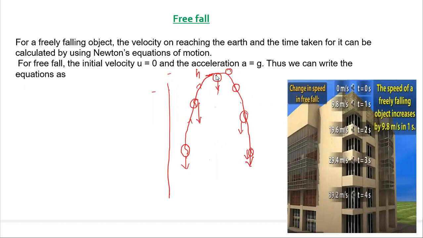Now, as an object is falling down, there is air resistance. Air opposes the motion of this object. Air resistance is there.